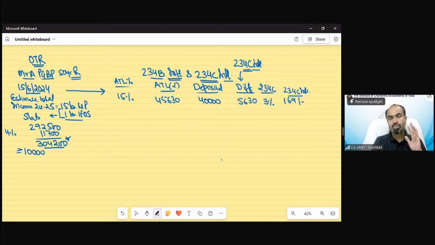Clear? 234B is not applicable right now. I will tell you when 234B is applicable. So 234C would be applicable if you did not deposit the advance tax liability on the specific date.